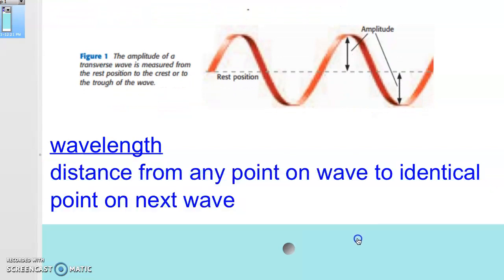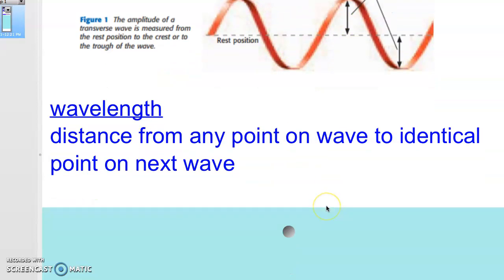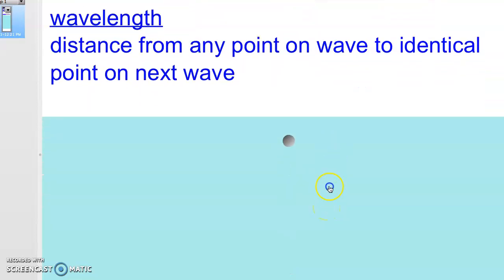Now we also have to talk about wavelength. We can mark on the wave from one point to another on the next wave the identical part. So we could measure, for example, from the crest on one wave right here to the crest on another, or we could measure from trough to trough. So it would be something that we would have to mark that way.